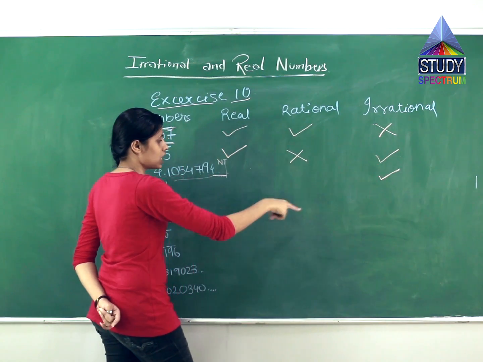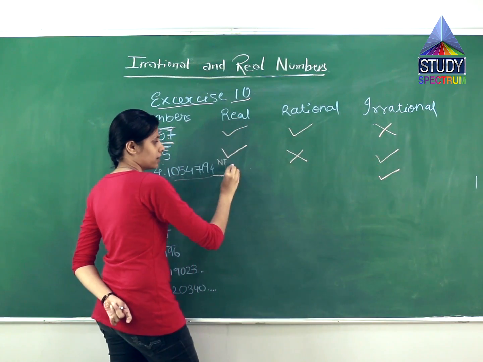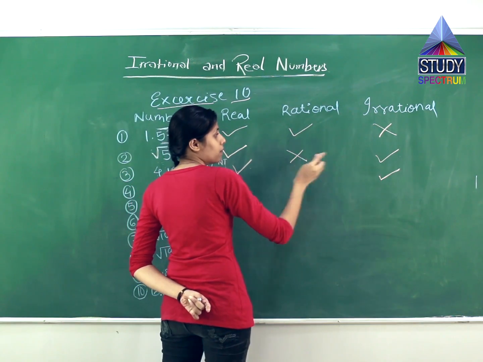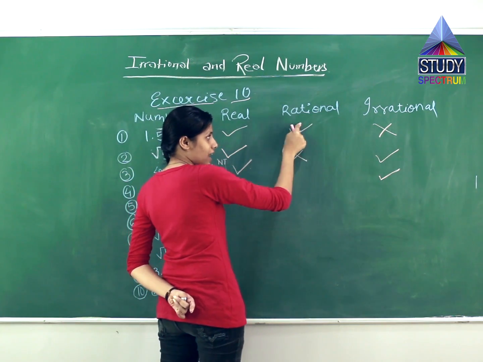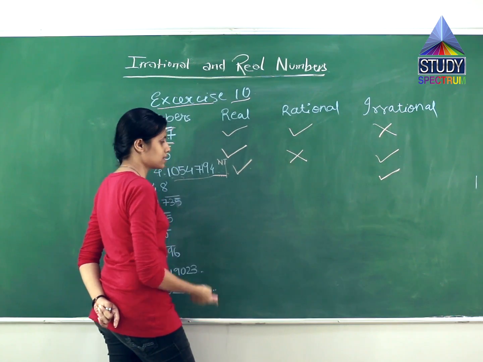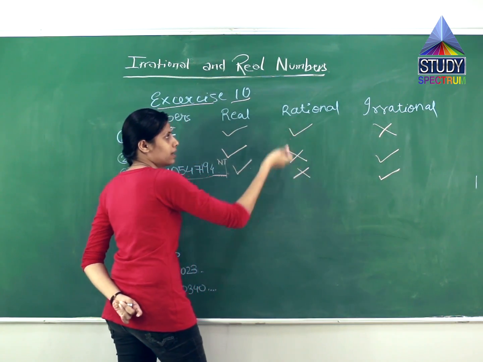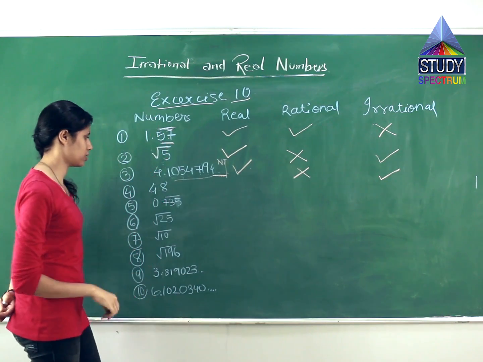But to be an irrational number, first it has to be what? A real number. So it is first a real number, then an irrational number. Mind, irrational number and rational number cannot occur simultaneously. This cannot be rational and irrational both. So is it a rational number? No, it is not a rational number.